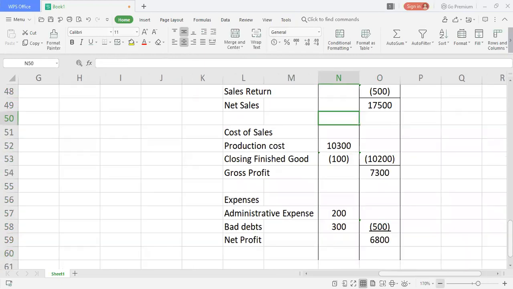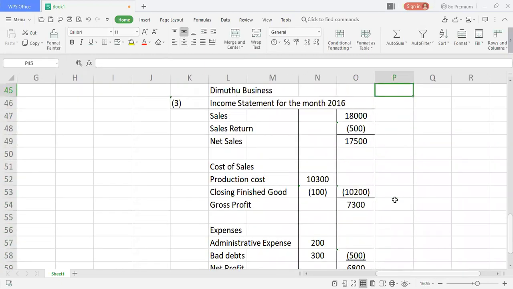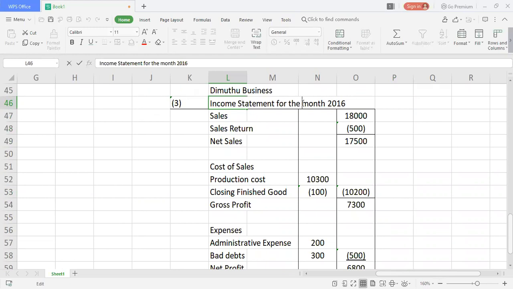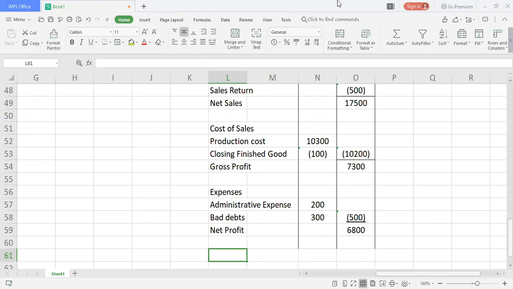And zoom out a bit, so you can have a look at my income statement, how I took this. Always remember to write the name and the month: income statement for the month of April 2016. Right, so we are done with the income statement, guys. Now let's move on to the next adjustment.